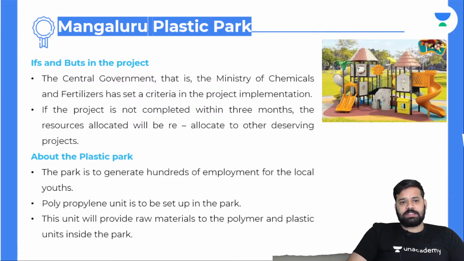Ifs and buts in the project. The central government, that is the Ministry of Chemicals and Fertilizers, has set criteria in the project implementation. If the project is not completed within 3 months, the resources allocated will be reallocated to other deserving projects. About the plastic park, the park is to generate hundreds of jobs for the local youth. A polypropylene unit is to be set up in the park. This unit will provide raw materials to polymer and plastic units inside the park.